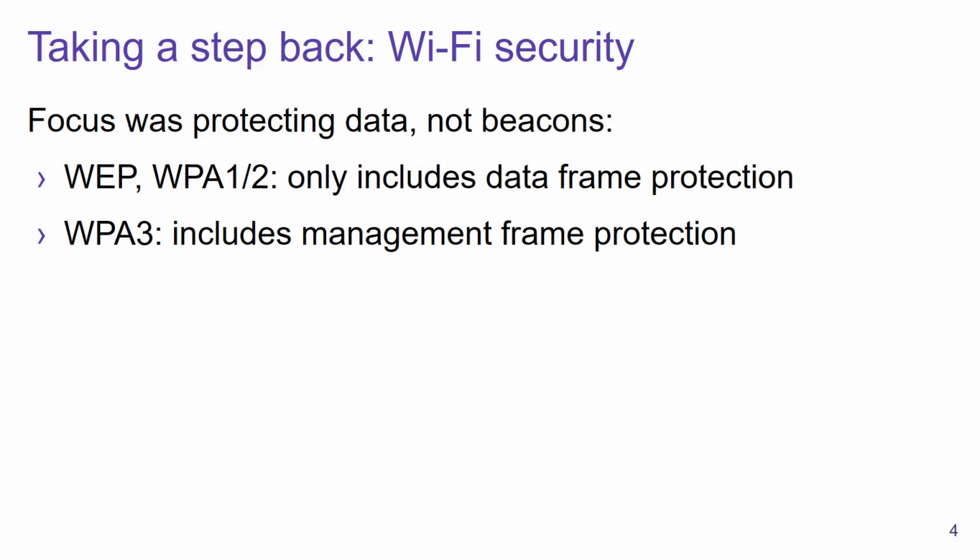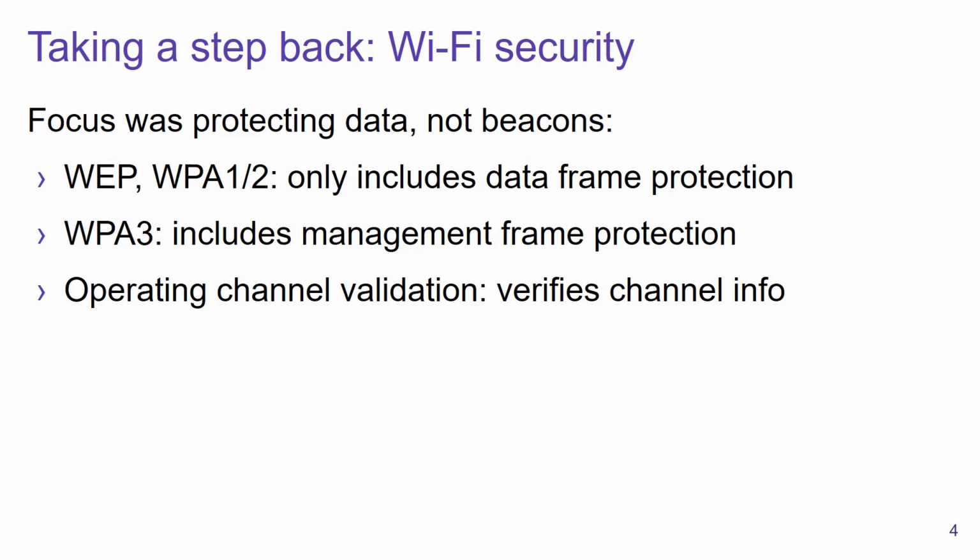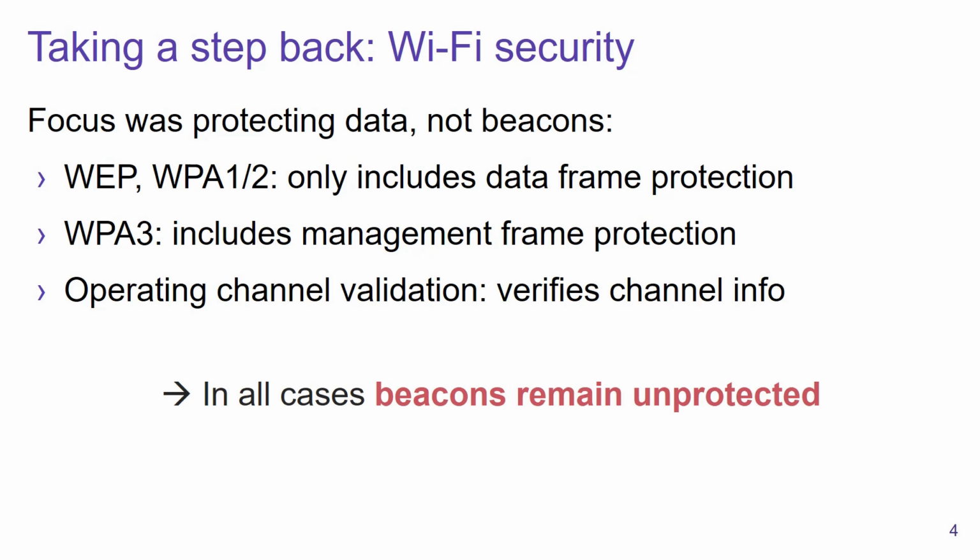However, unfortunately, this does not include beacons. And even if we look at some very recent additions to Wi-Fi, such as operating channel validation, this only verifies the information about the current channel that the access point is operating on. In other words, even if we use all the modern standards, beacons are not protected and they can be forged by an adversary.